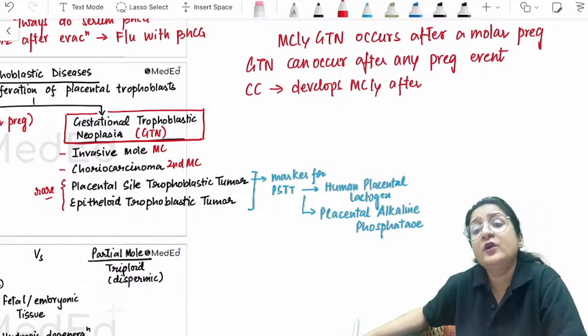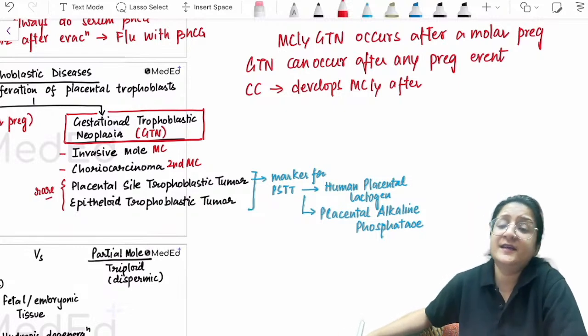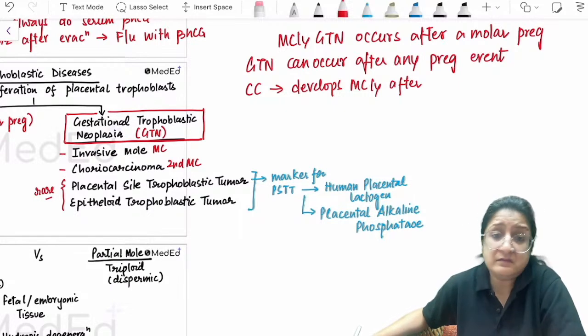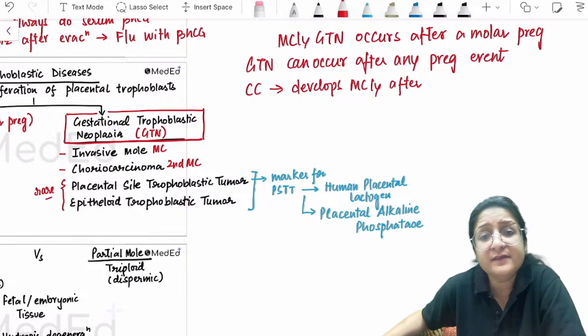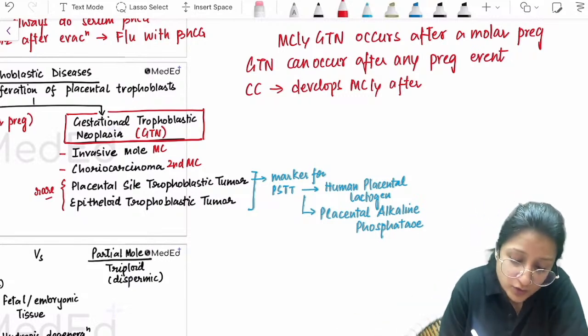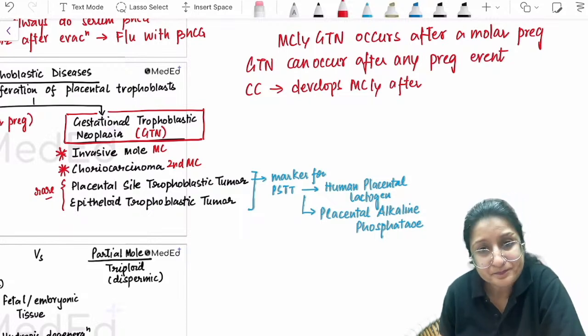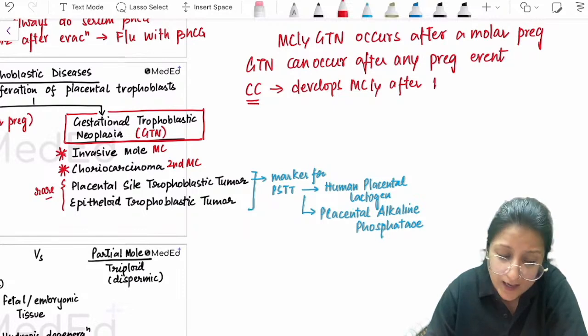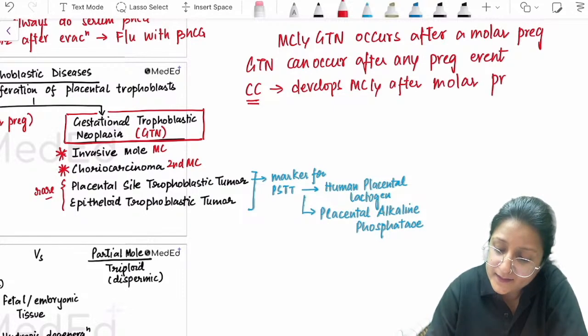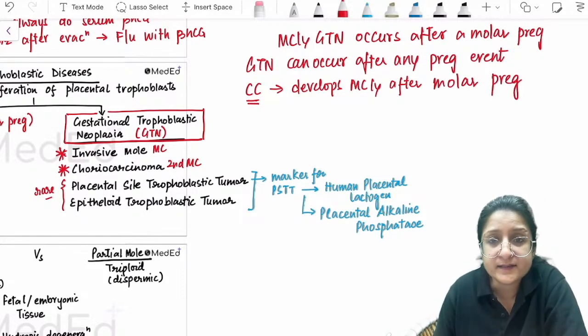So during follow-up, if beta HCG levels are rising, we can make the diagnosis of GTN very easily. That is why we follow up after molar pregnancy evacuations. Most commonly GTN is invasive mole followed by choriocarcinoma. So if they ask you choriocarcinoma develops most commonly after, the answer is molar pregnancy.